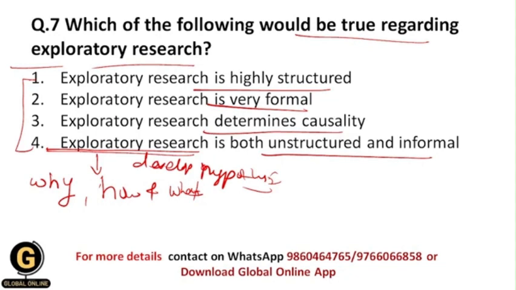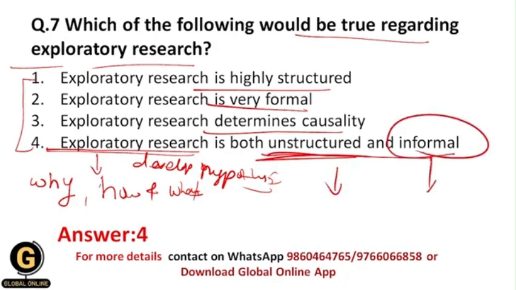And that's why the correct answer to this question is 4, because exploratory research is both unstructured, because it is not structured, and informal, because here we can use informal data collection methods, such as personally talking with the participants, or personally going to the areas where I need to find out the data. That's why informal ways can be followed over here. Okay, and that's why the correct answer over here is 4. So you can understand here that the characteristics of exploratory research are, they are unstructured, they are informal, and that's why the correct answer is 4.